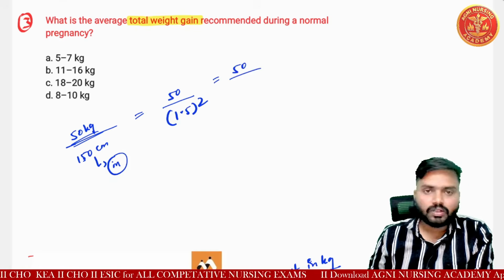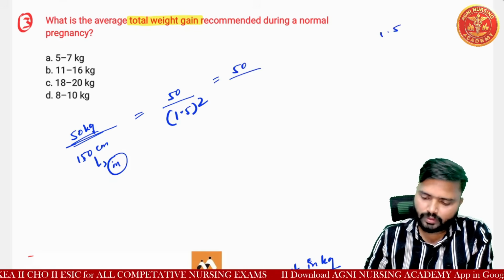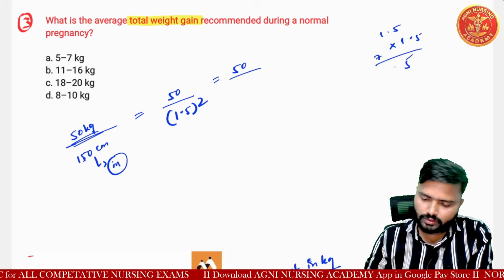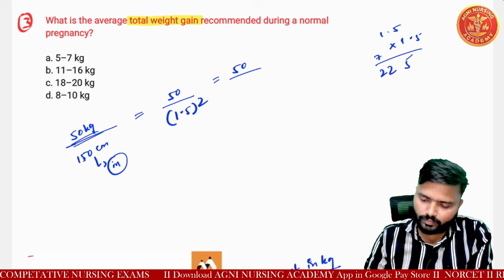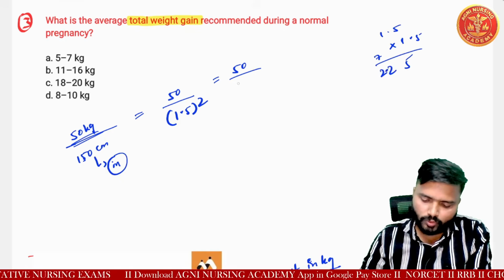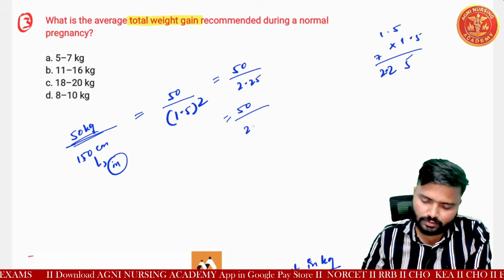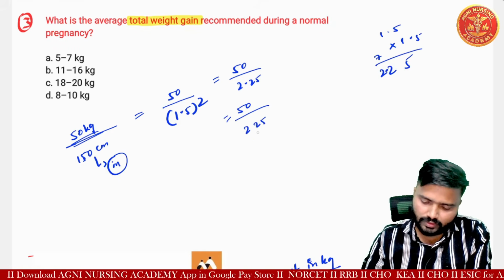You write 50 here, divided by 1.5 into 1.5, which is 2.25. Otherwise we can also write it as 225 divided by 100.